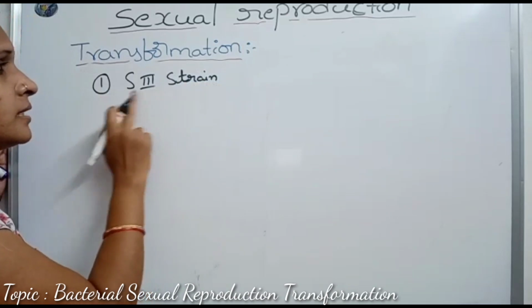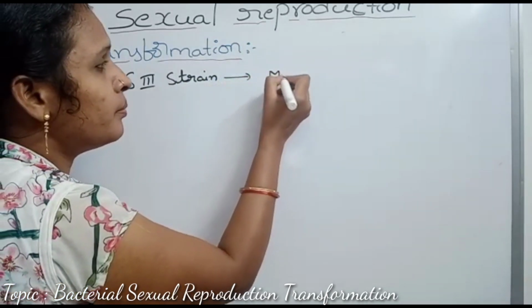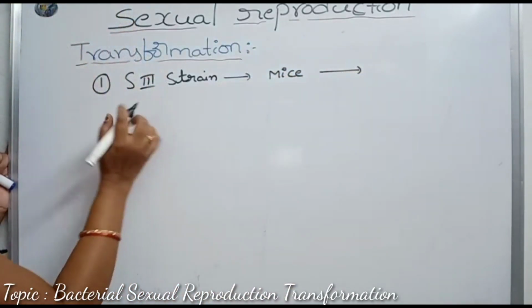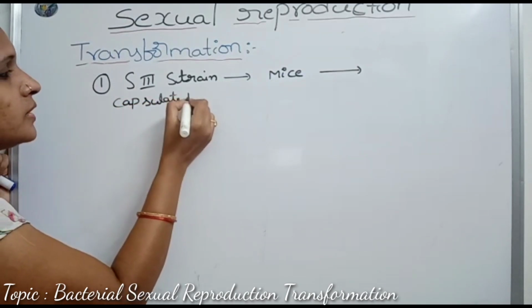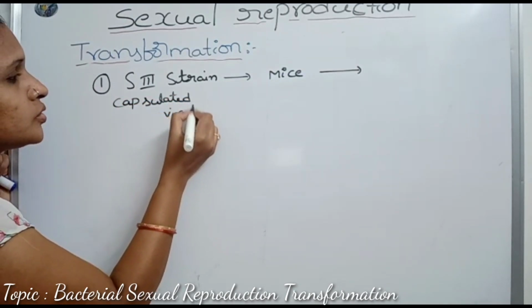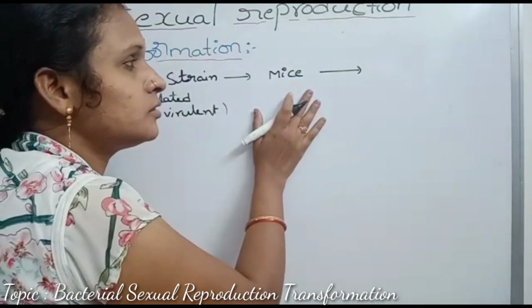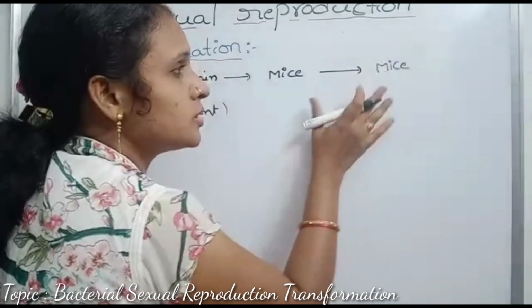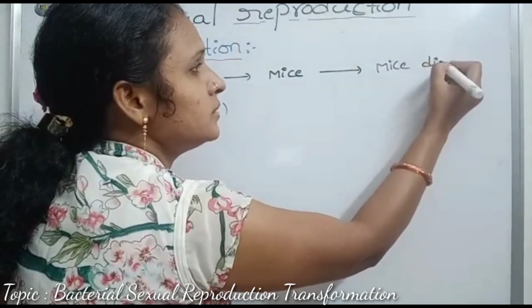First, he selected S3 strain cells and injected them into the mice. The S strain is capsulated and virulent. So what happened? When these cells were injected, the mice died. It causes pneumonia disease, so the mice died.